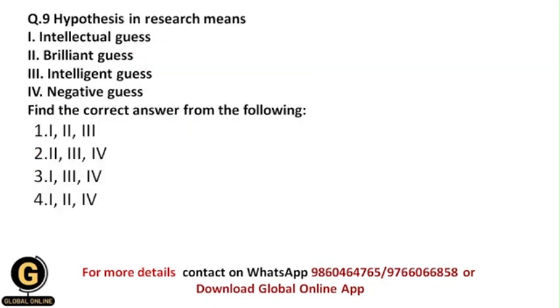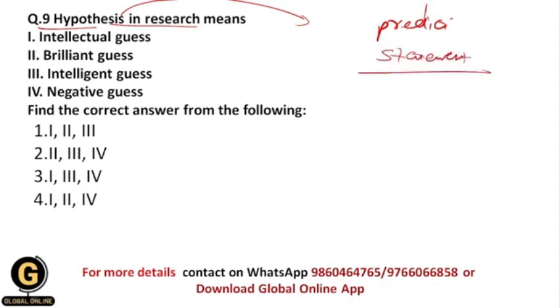Next, hypothesis in research means. What is the meaning of hypothesis? As I have told you earlier in the previous video, hypothesis is basically the prediction of the results of your whole research process. Whenever you are making a proper prediction, this is a statement, and this statement includes proper clarity about the variables under study.